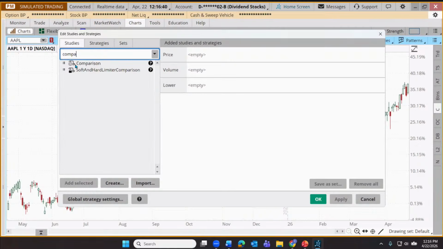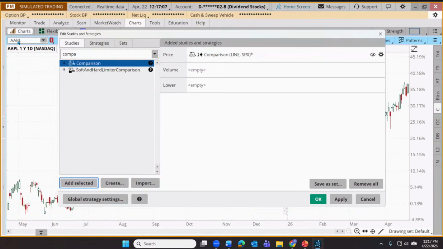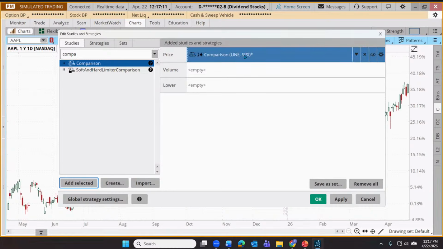I'm going to do comparison because somebody asked if we can have both of them literally on the same chart at the same time. Can we just put both symbols? Stop playing games with me here, Cameron. We're still using separate charts to look at separate symbols. Can we put both of those symbols on the same chart at the same time? Yes, we can. So that's known as a comparison chart. Let's add that. And what this will do by default is whatever symbol we have currently charted, so we're still looking at Apple, it's going to compare it to the S&P 500.